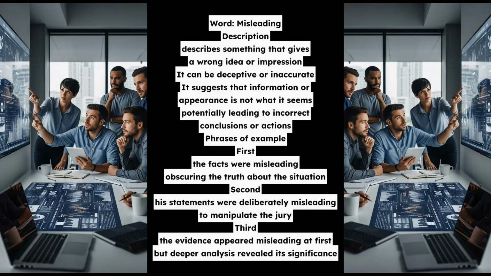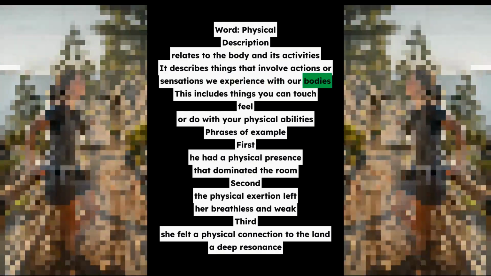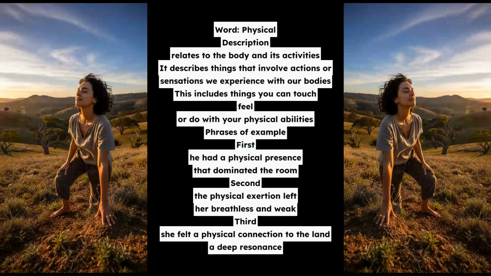Word, physical. Description relates to the body and its activities. It describes things that involve actions or sensations we experience with our bodies. This includes things you can touch, feel, or do with your physical abilities. Phrases of example. First, he had a physical presence that dominated the room. Second, the physical exertion left her breathless and weak. Third, she felt a physical connection to the land, a deep resonance.